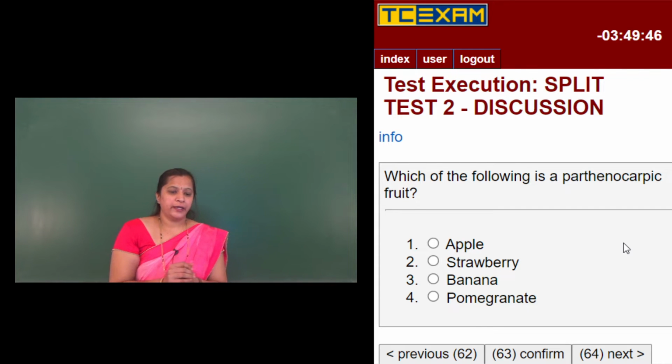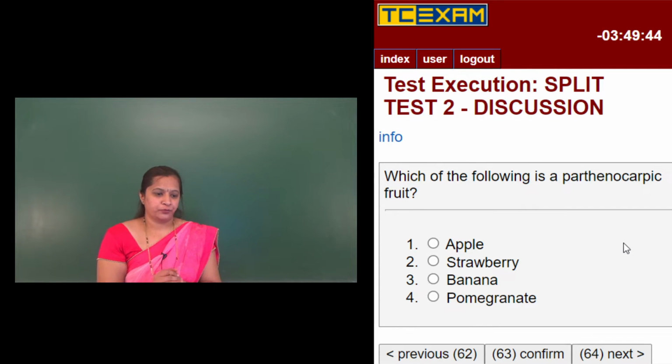Which of the following is a parthenocarpic fruit? Option 1 apple, option 2 strawberry, option 3 banana, and option 4 is pomegranate. So parthenocarpy is nothing but the development of fruit without fertilization. Here the fruits are developed without fertilization, so these are generally seedless fruits.